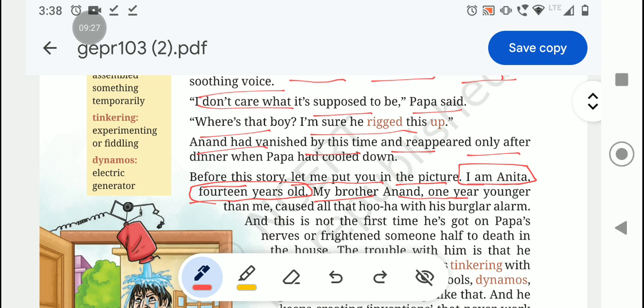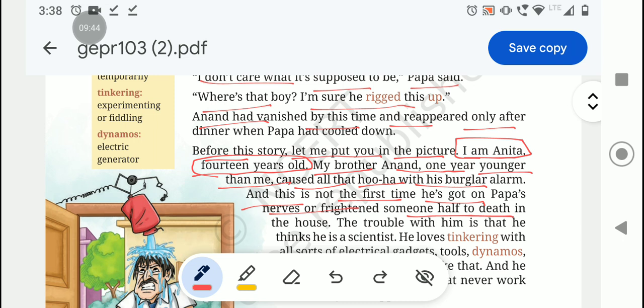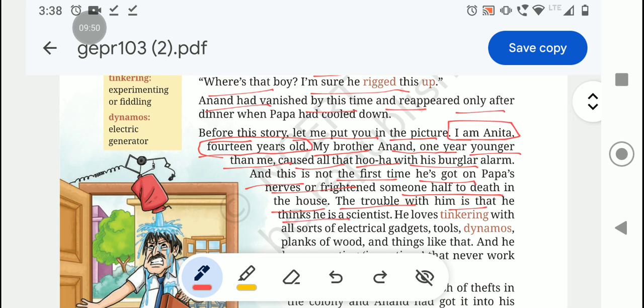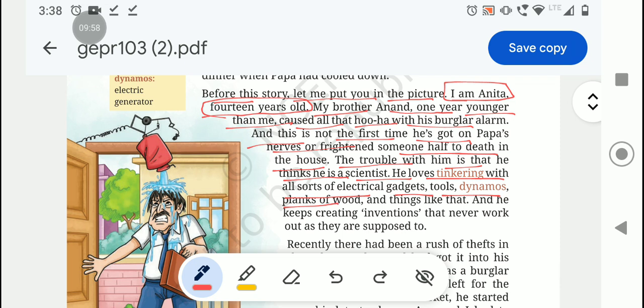My brother Anand, 1 year younger than me, he caused all that hoo-ha with his burglar alarm. And this is not the first time. He's got on Papa's nerves or frightened someone half to death in the house. The trouble with him is that he thinks he's a scientist. He loves tinkering with all sorts of electrical gadgets, tools, dynamos, planks of wood and things like that, and he keeps creating inventions that never work out as they are supposed to.